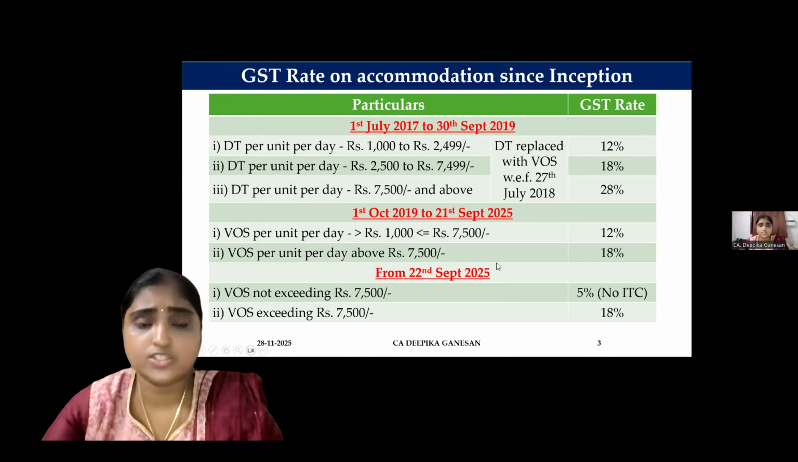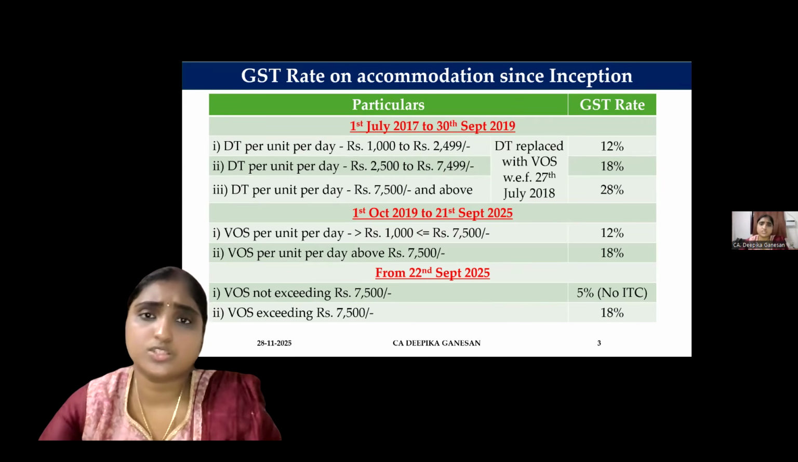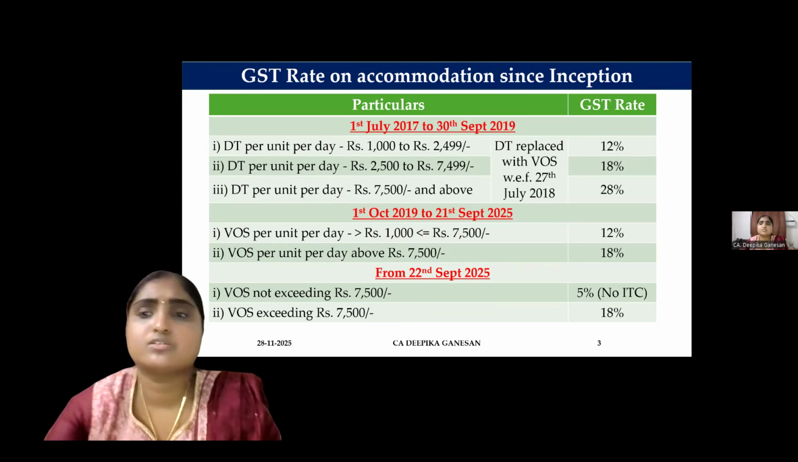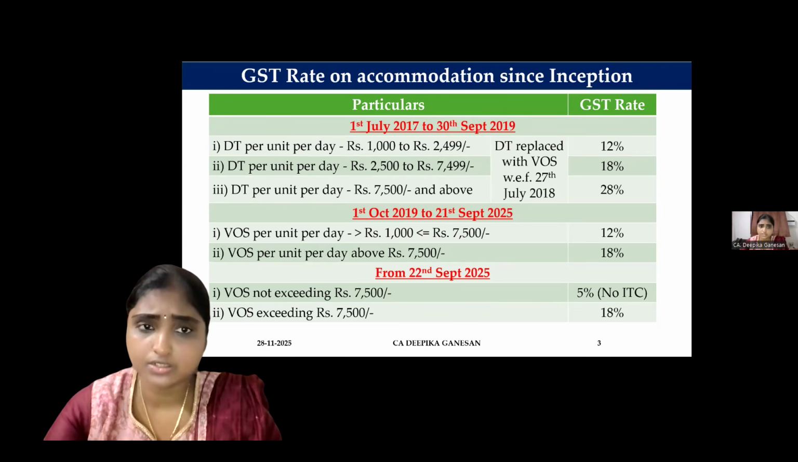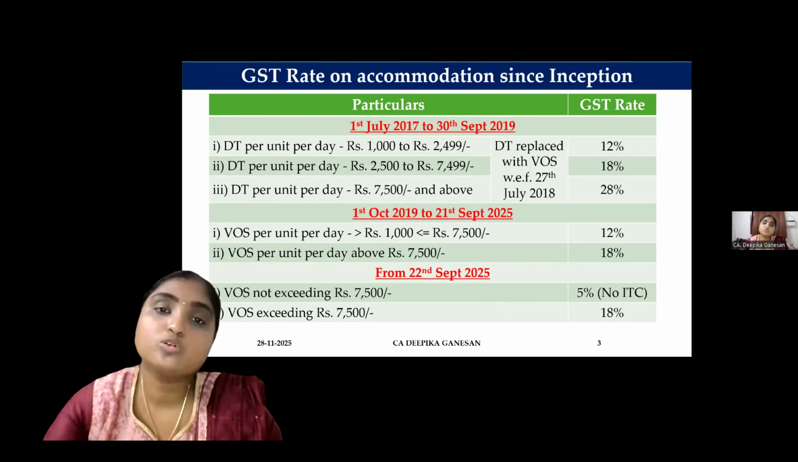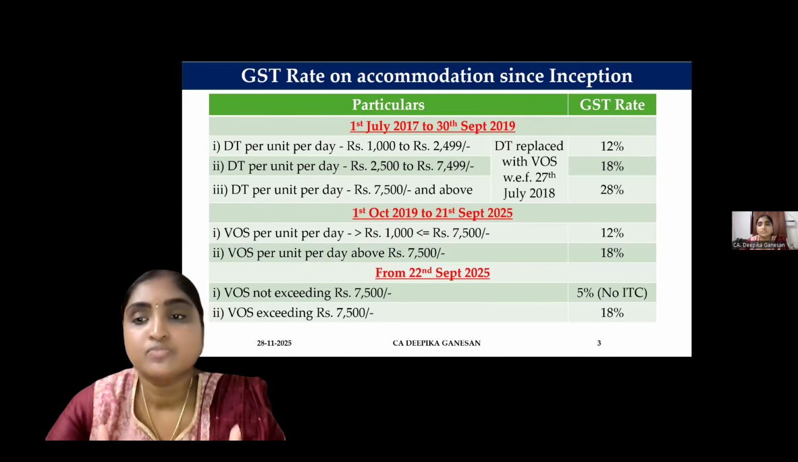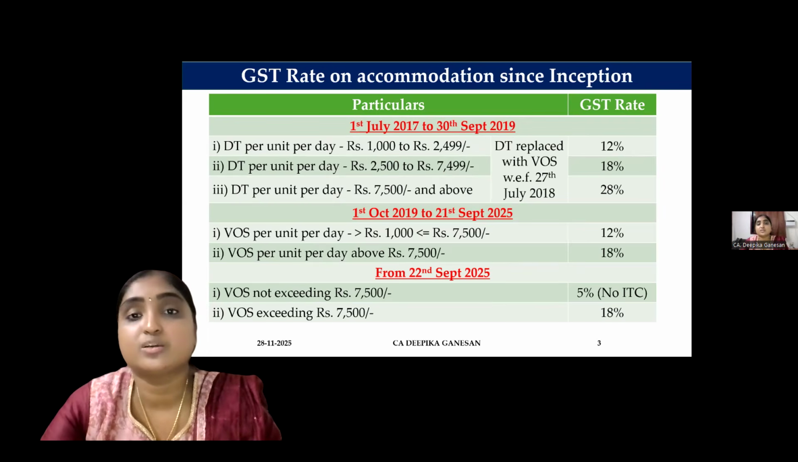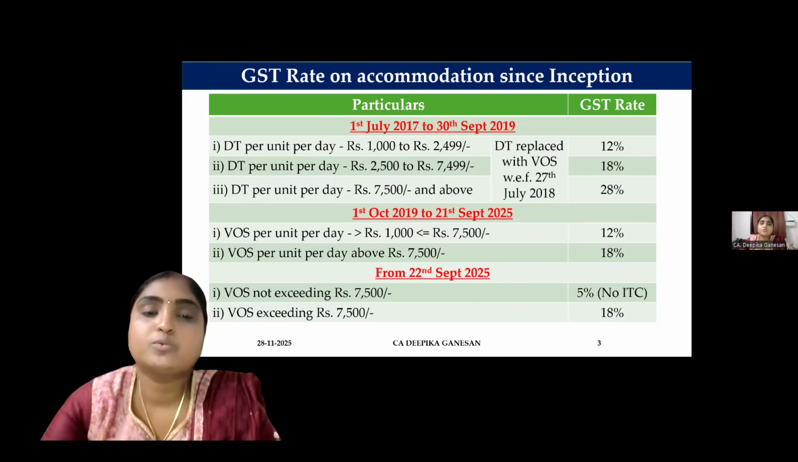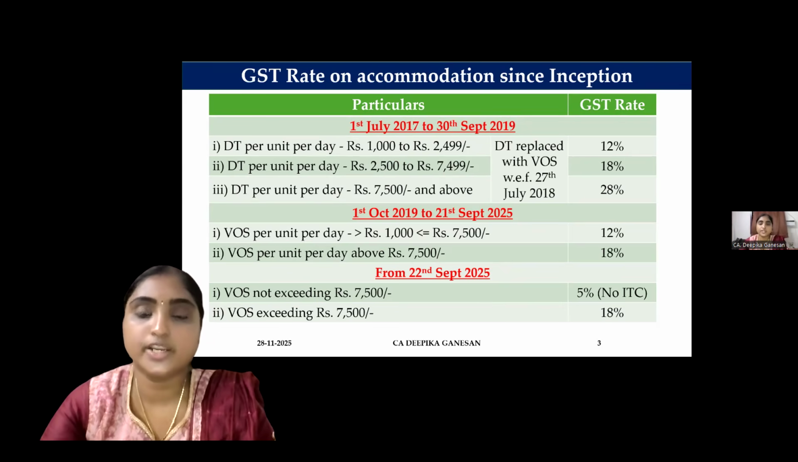So directly moving on to the rates, the history of GST rates. From 1st July 2017 to 30th September 2019, we had slabs of 12, 18, and 28%. When the declared tariff was from 1,000 to 2,499, it was 12%; 2,500 to 7,499, 18%; and 7,500 and above, 28%. So this was until 30th September 2019. In between, from 27 July 2018 onwards, there was one change.